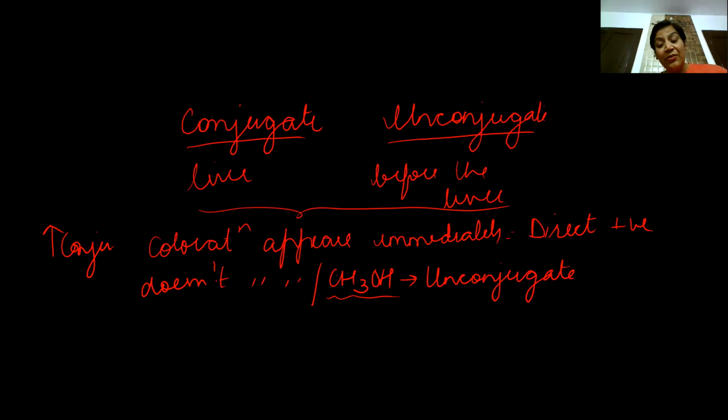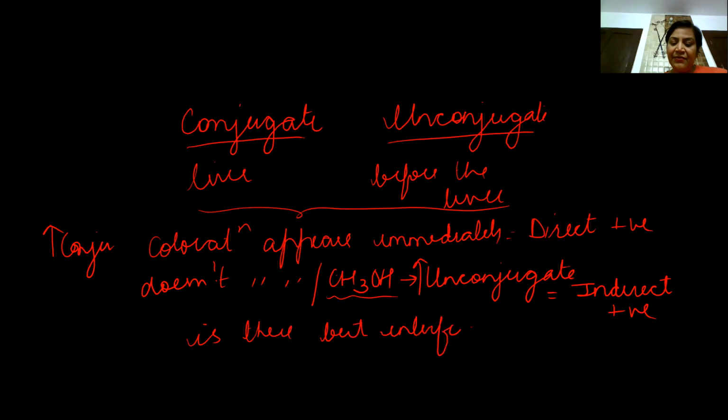So again, it will give a positive reaction, but positive reaction after addition of methyl alcohol. So it is indirect, so we call it an indirect positive reaction. In indirect, there will be an increase in unconjugated bilirubin. And suppose coloration is there, but it intensifies on the addition of methyl alcohol, it will be a biphasic reaction, meaning it will give both. So we can come to the conclusion that serum has both unconjugated bilirubin and conjugated bilirubin.